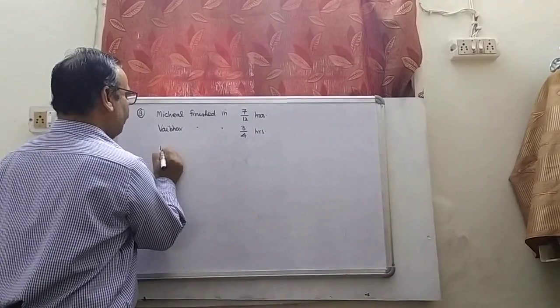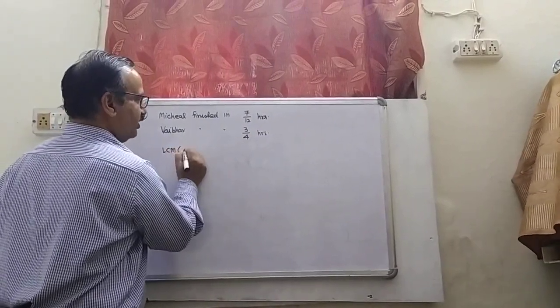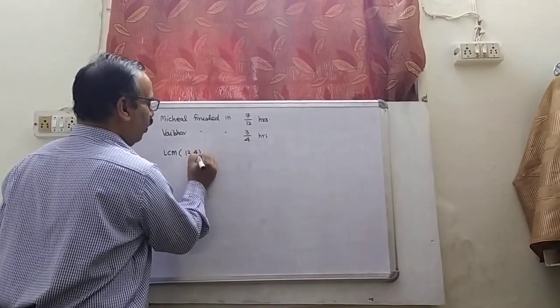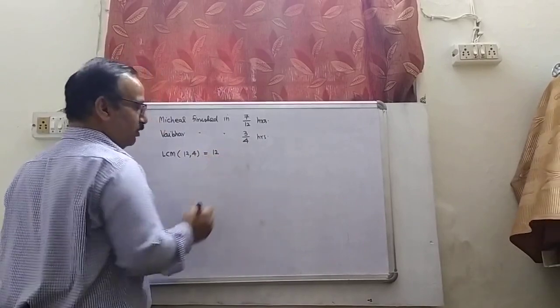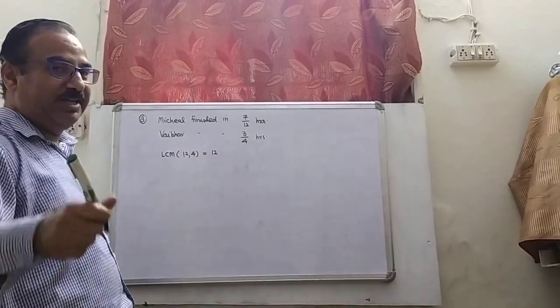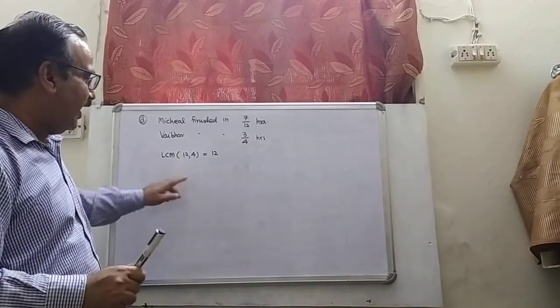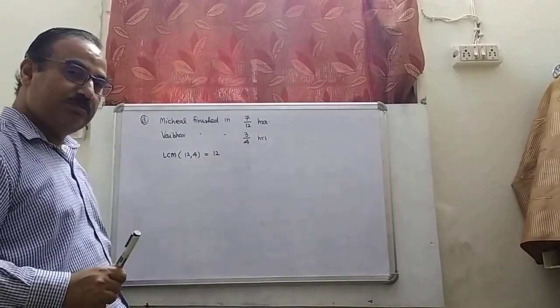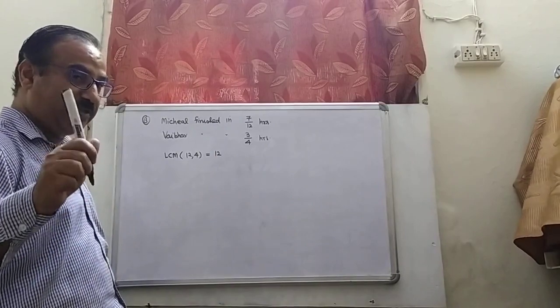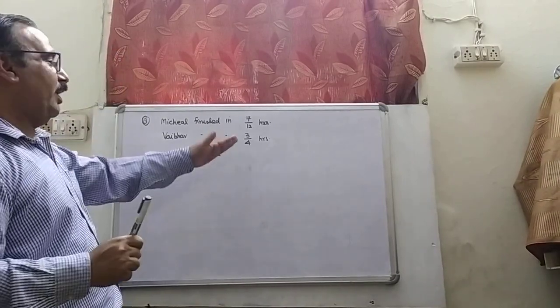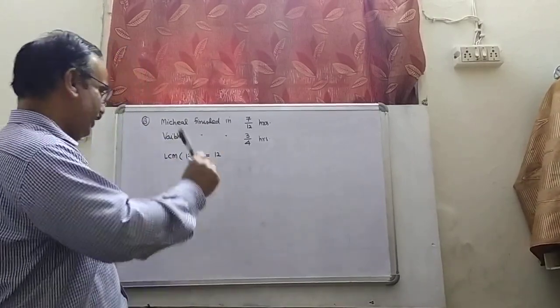So in such a scenario, first I have to find the LCM of 12 and 4. Obviously it should be 12. Think over it why and give me the answer in the comment section. I want your answers. Why am I directly saying it is 12? I want your answer why you think it is 12 directly without solving. Okay.